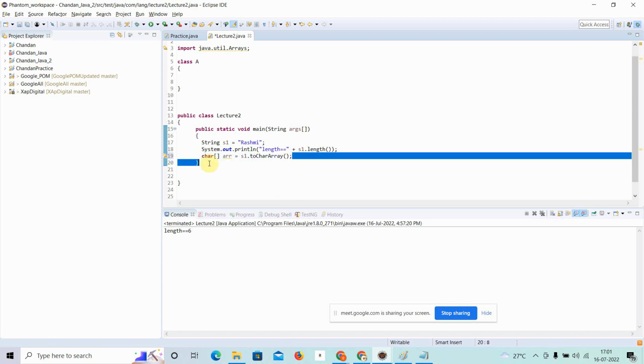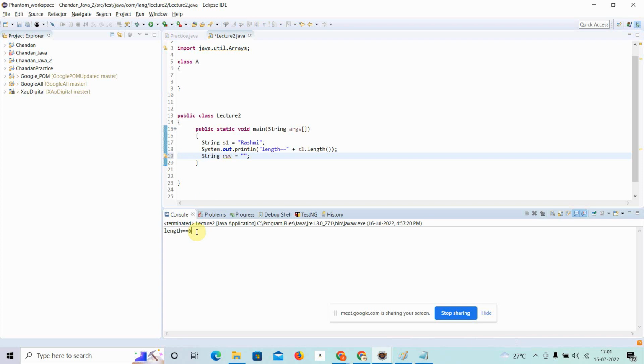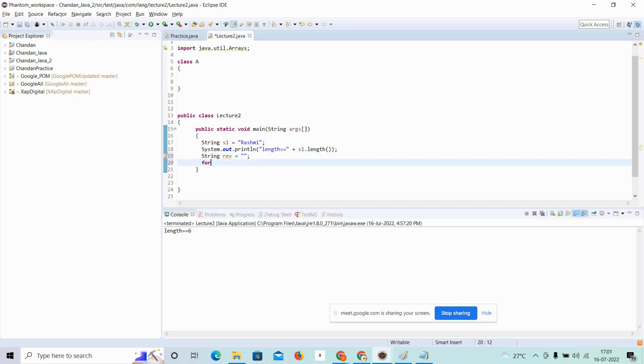Let me remove all these things. What I will do, I will create a for loop. First of all, I will create a string reverse is equal to blank. Okay, now we have got the length of 6, and we know numbering will start from 0. So I will create a for loop here.